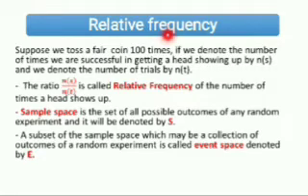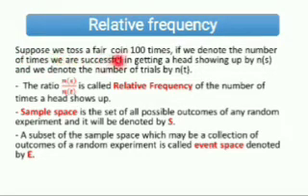Similarly, if we toss a fair die, we are sure it will land, but we are not sure which of the 6 faces will show up. So this experiment of tossing a fair coin or a fair die are examples of random experiments. That's why some people say that probability is a branch of mathematics that deals with random experiments. Now let's come back here.